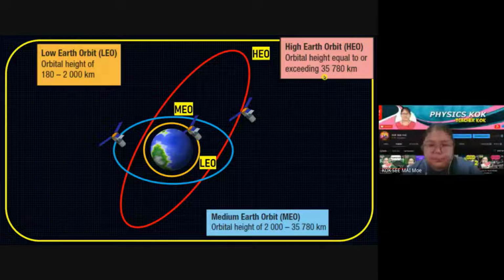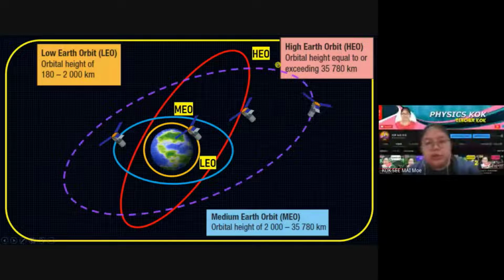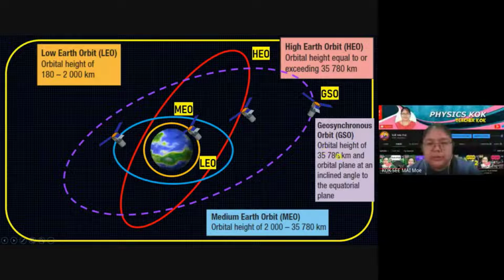Another one. I told you just now there's a Sanyet orbit. So this one is a GSO, geosynchronous orbit. The height is 35,000 or more. Then after that, the orbit plane must be at an inclined angle. So you can see this has an inclined angle with the equatorial. Equatorial means the horizontal of the Earth.